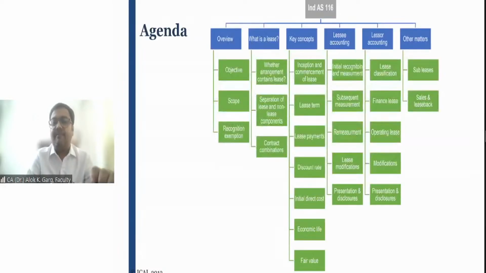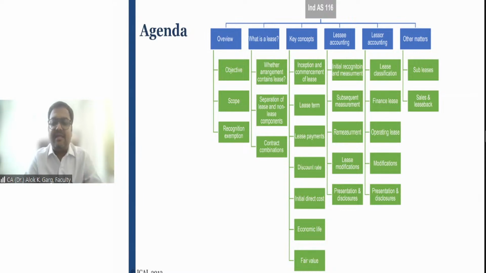Clear, guys? So friends, now we have reached the agenda. Now we are officially starting IND AS 116. This standard is a lengthy standard, and that is why 5 classes are there.